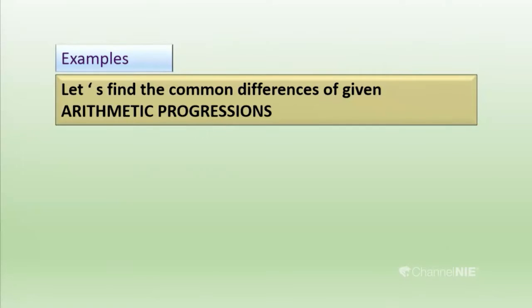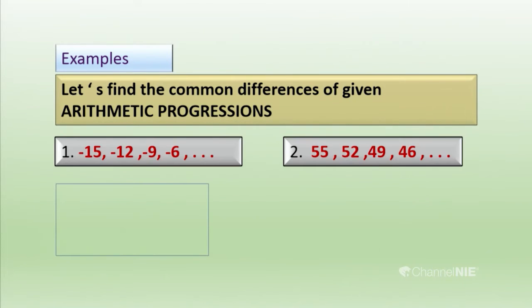So, let us find the common differences of them. The first progression is minus 15, minus 12, minus 9, minus 6. I am going to ask what the common difference is. Now you know how to find it. How do you find the common difference of the first arithmetic progression? We have to consider any consecutive pair.